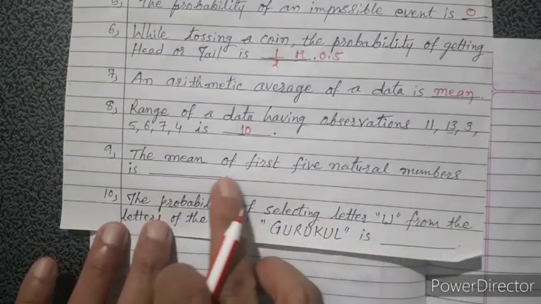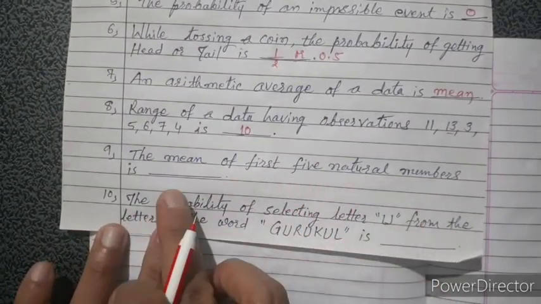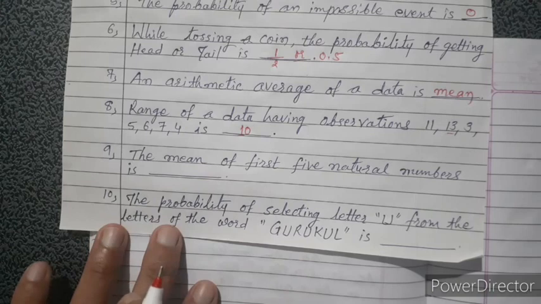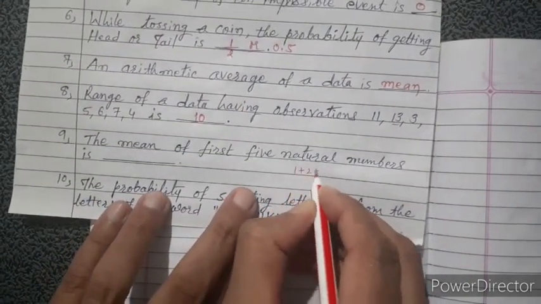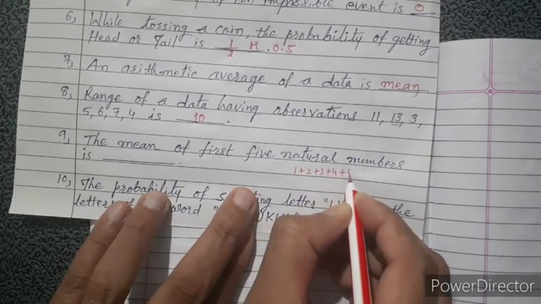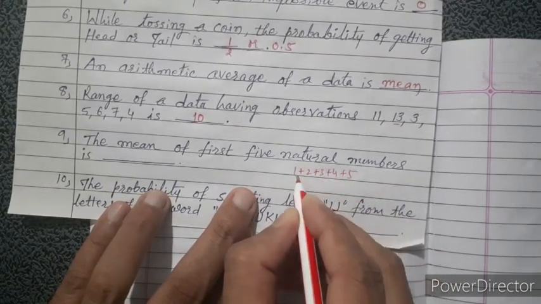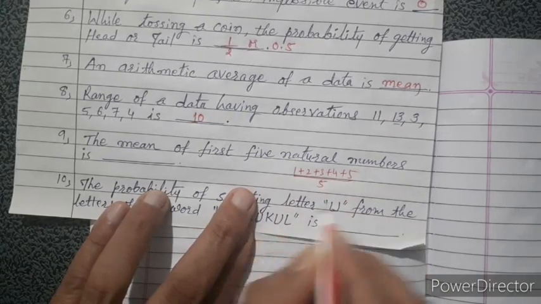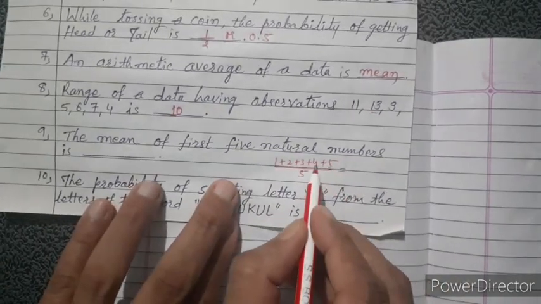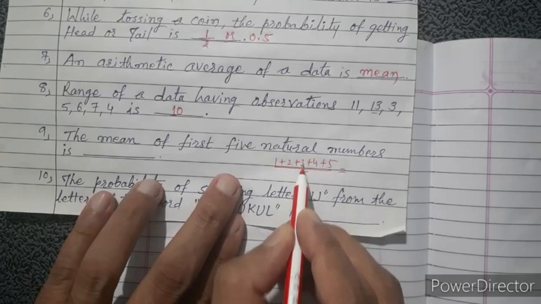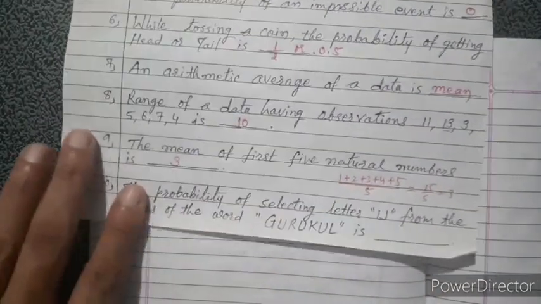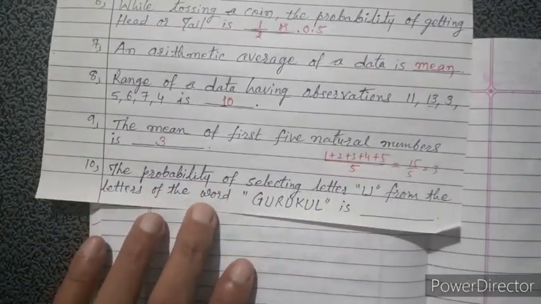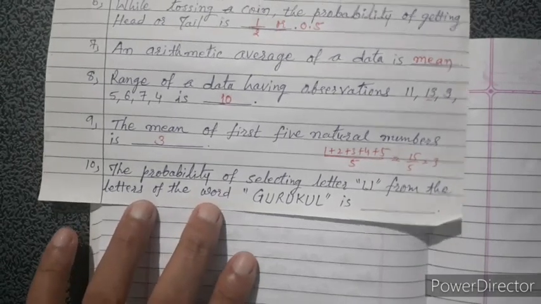The mean of the first 5 natural numbers. Which are the first 5 natural numbers? They are 1, 2, 3, 4, 5. And total observations are also 5. Total of that: 1 plus 2 plus 3 plus 4 plus 5, that is 15. 15 divided by 5, that is 3. So our mean is 3. Sum of observations divided by number of observations.